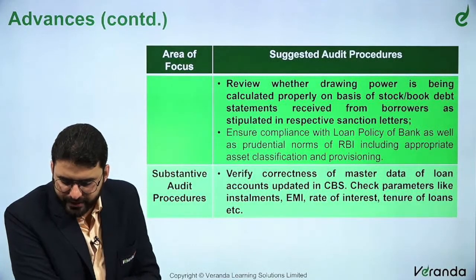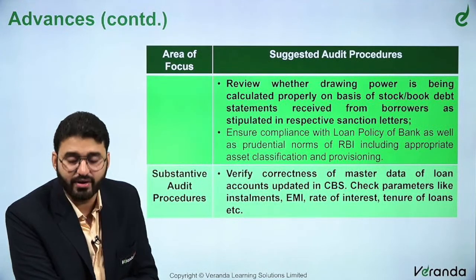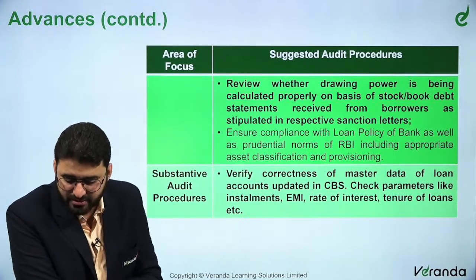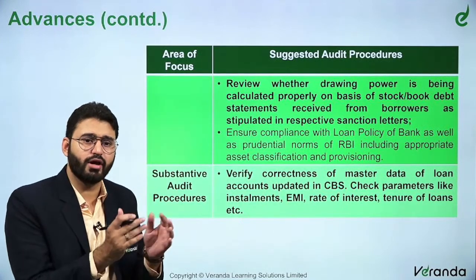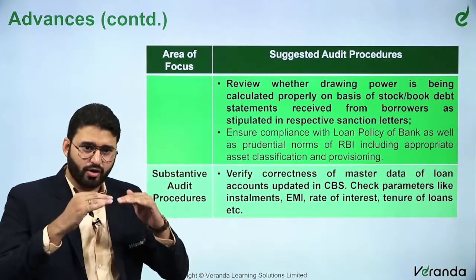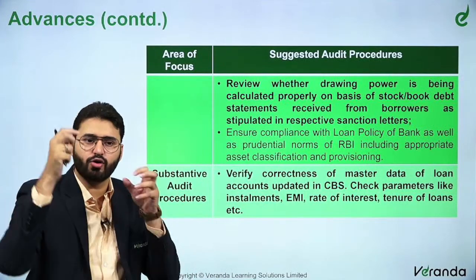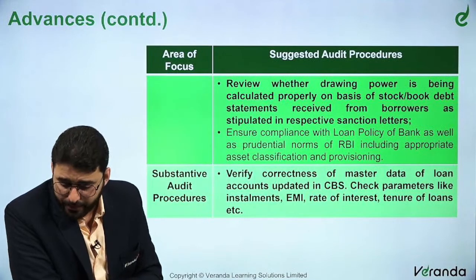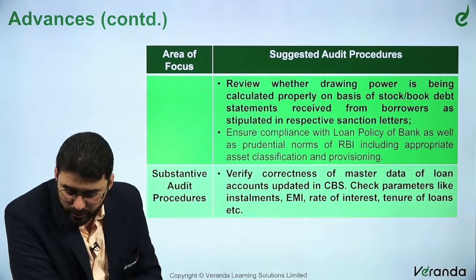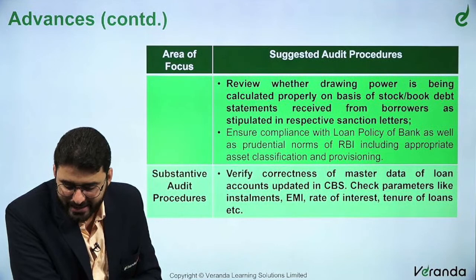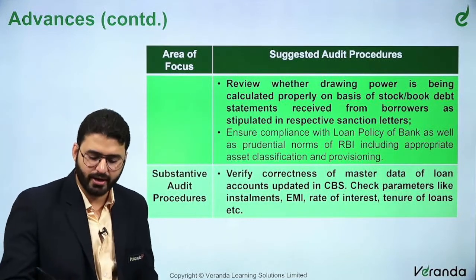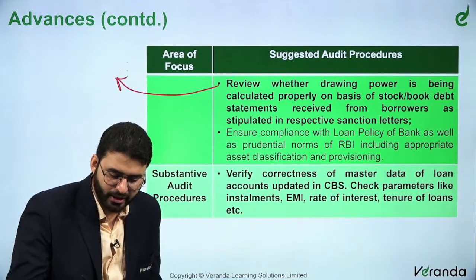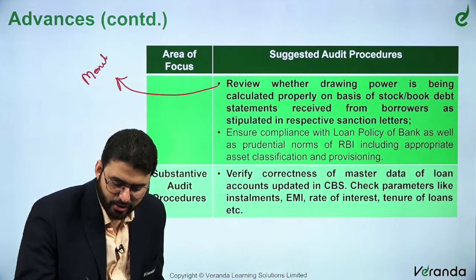Review whether drawing power is being calculated properly on the basis of stock or book debt statements received from the borrowers as stipulated in the respective sanction letters. Again I repeat this: we all know what drawing power is, and what the sanction limit is. There is a drawing power and then there is a sanction limit. It could be 1 crore, and drawing power will generally be less than that, right? This is very important. So the bankers need to always monitor the drawing power.